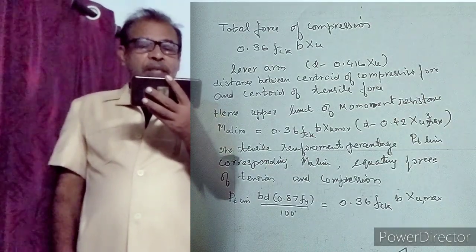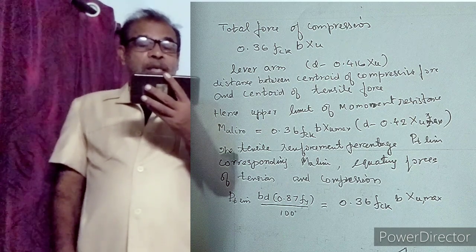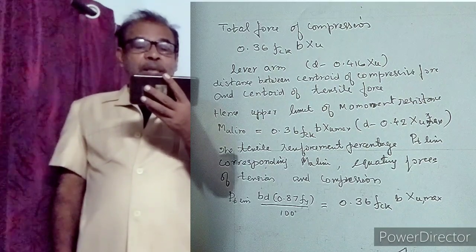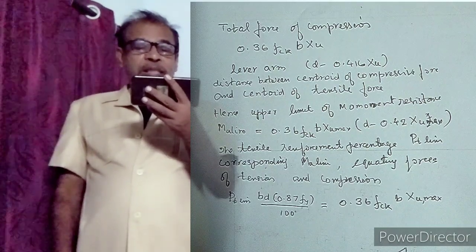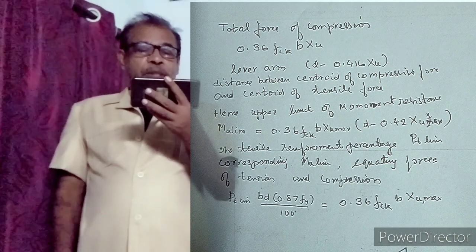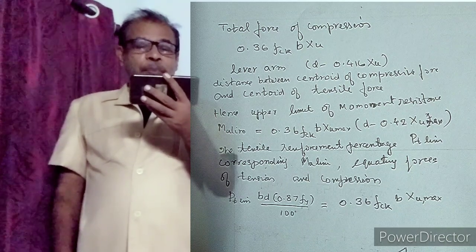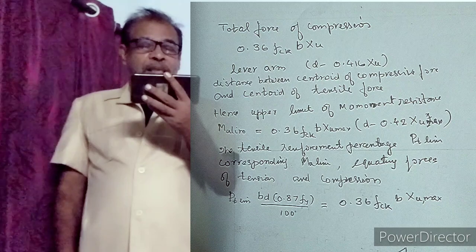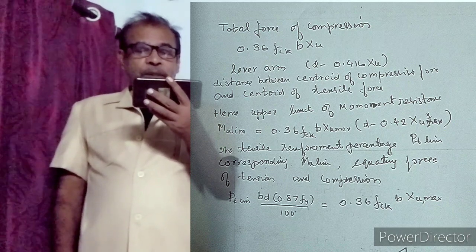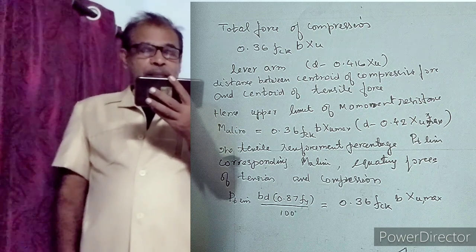Total force of compression, we know the derivation of the formula, is 0.36 fck b xu. Lever arm is d minus 0.416 xu max or xu. Distance between the centroid of compressive force and the centroid of tensile force is called the lever arm. Hence, the upper limit of moment of resistance, Mu lim, is equal to 0.36 fck b xu max into the lever arm, that is d minus 0.42 xu max.